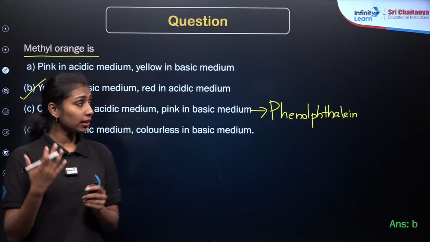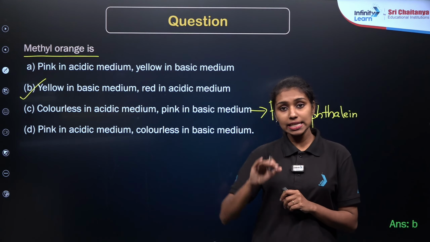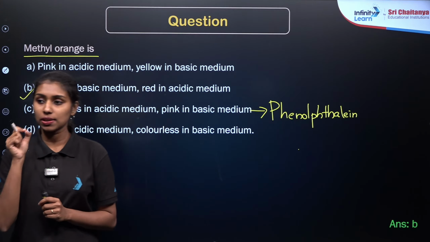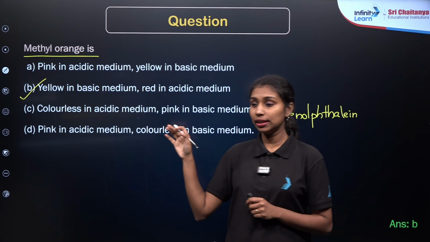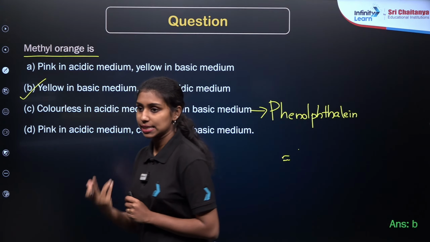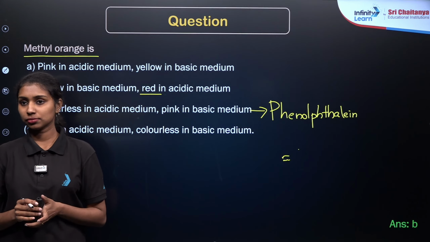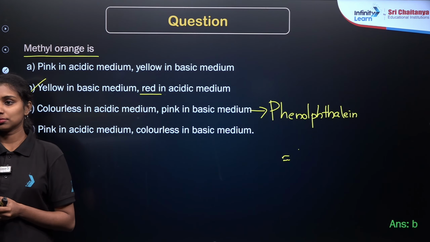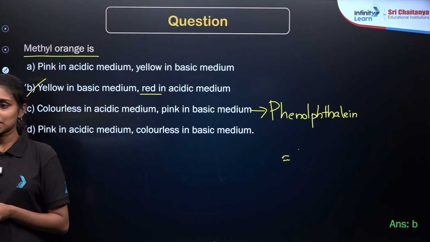Okay, indicators are colored dyes. They will have different colors in the acid solution as well as the basic solution, right? So in the case of methyl orange, it will show yellow color in the basic medium. If you add a drop of methyl orange indicator to the basic solution, it will turn the color into yellow. Then if you are taking the acidic solution, the color change will happen. Here it is red. Clear? Yes, an indicator is a substance which tells us whether a substance is acidic or basic depending upon its color change, right?